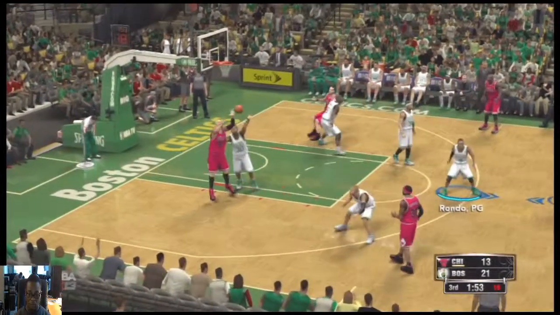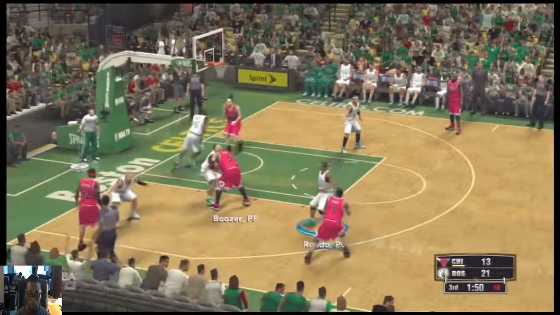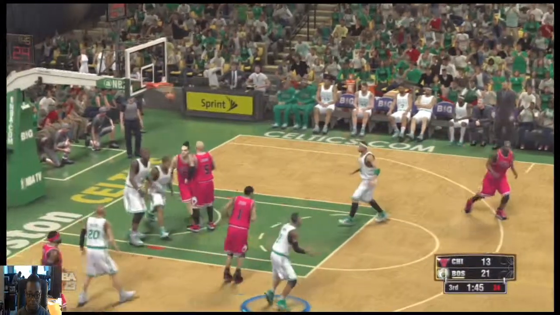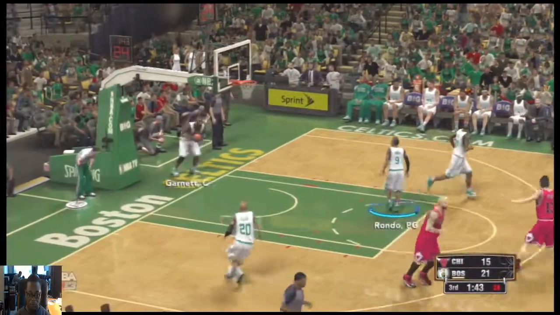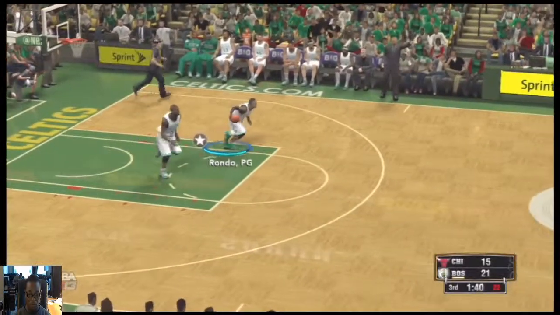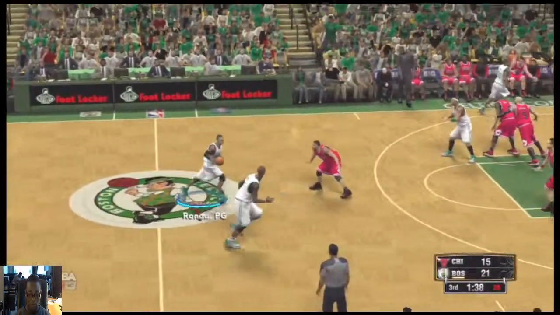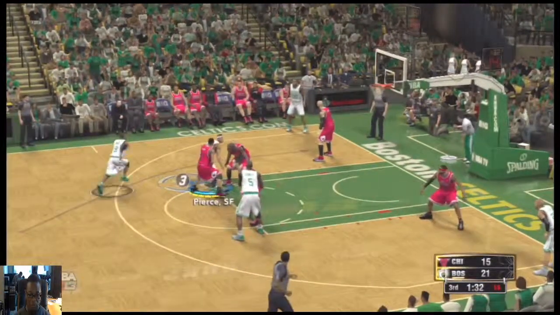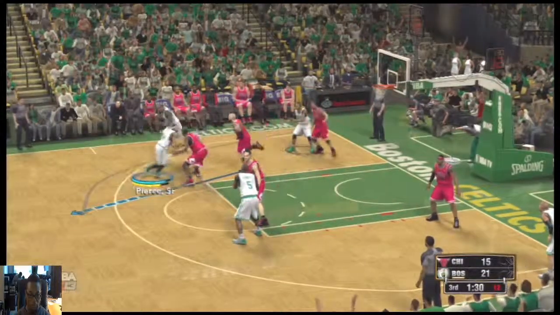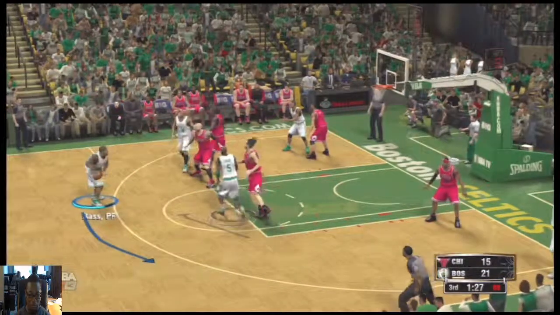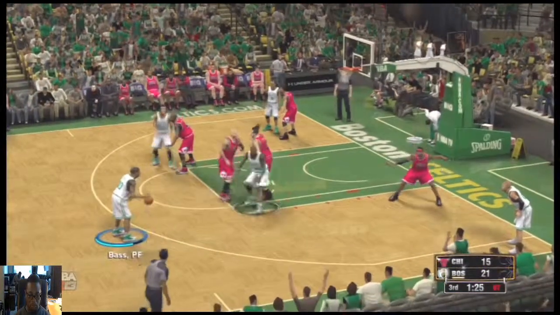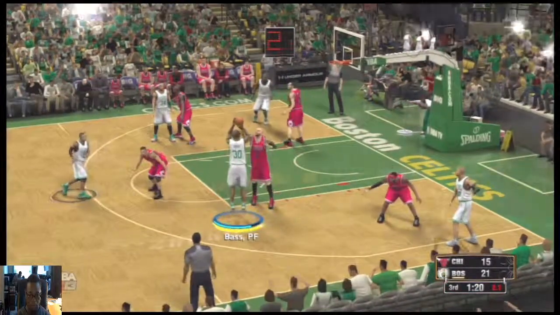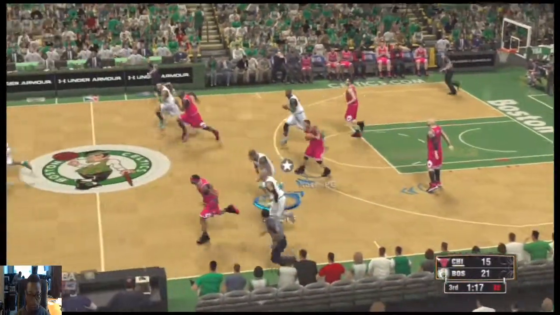Rose kicks to Hamilton. Boozer gets it to go. Boozer's got his second basket of the night. Celtics leading by 6. Rondo kicks to Pierce. Feeds to Bass. Bass gets the screen from Garnett. Shot clock at 6. And Boozer with the block. Good block.